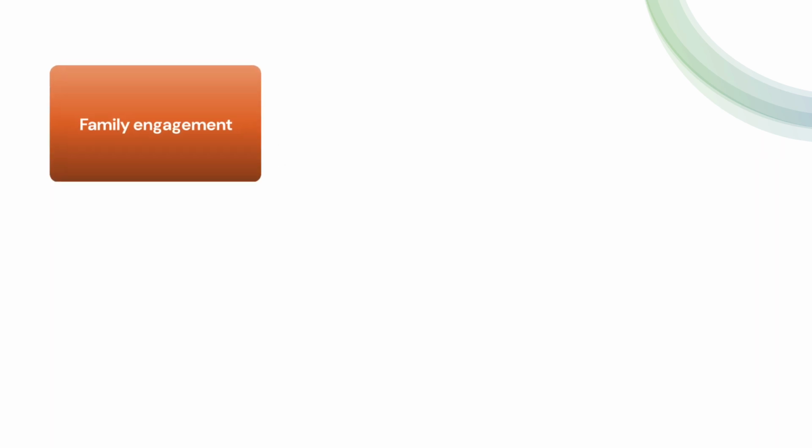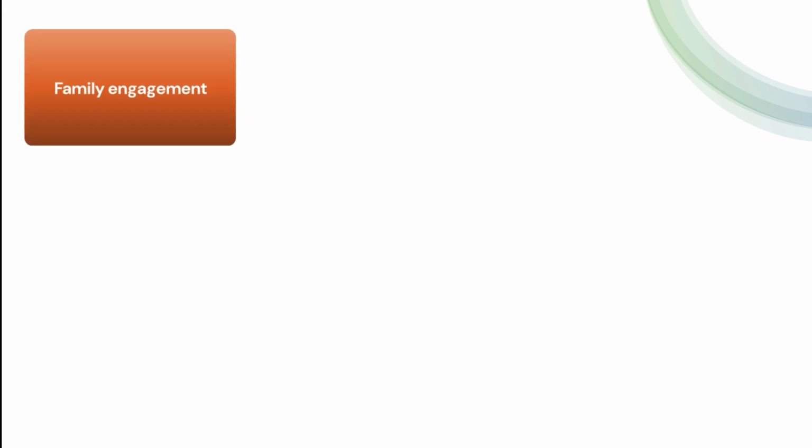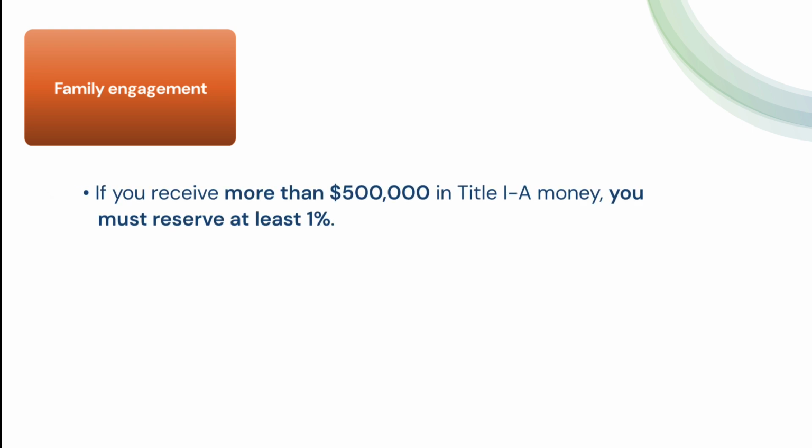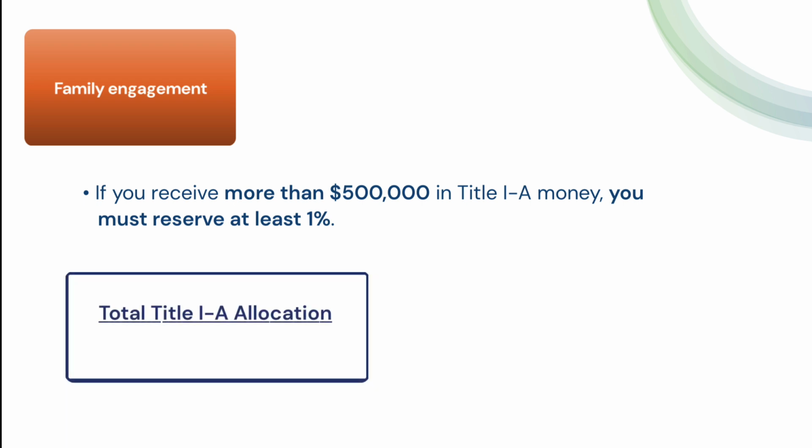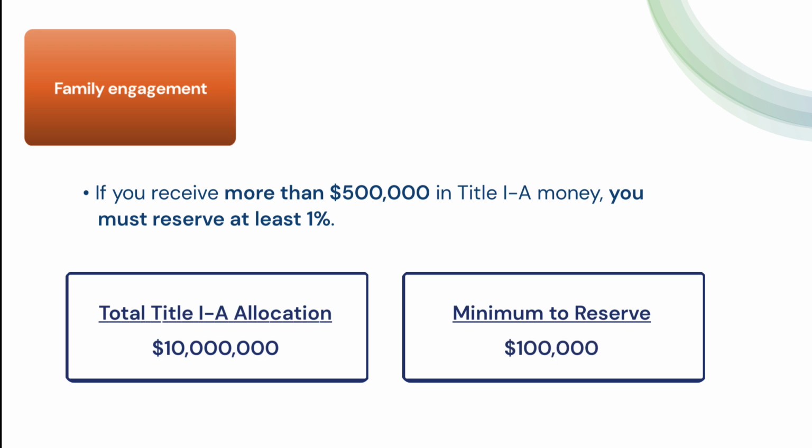LEAs are required to set aside funds to provide services to support family engagement activities. This set-aside has specific guidelines for determining the amount to reserve. If you receive more than $500,000 in Title I-A money, you must reserve at least 1%. For example, if my total Title I-A allocation was $10 million, then I need to reserve at least $100,000 for